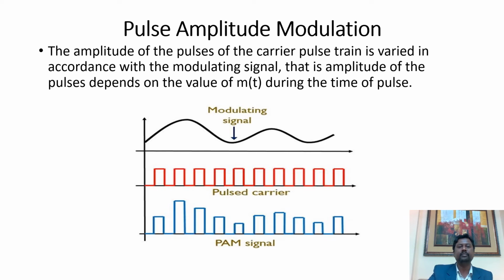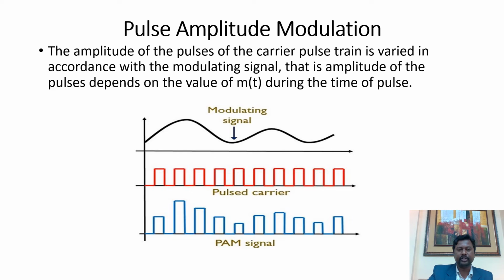As it is written here, the amplitude of the pulses of the carrier pulse train is varied in accordance with the modulating signal. That is, the amplitude of the pulses depends on the value of m(t) during the time of the pulse. In the waveform, the first diagram is the continuous signal, that is the modulating signal or analog signal. The second one is a sequence of pulses, that is the carrier signal.